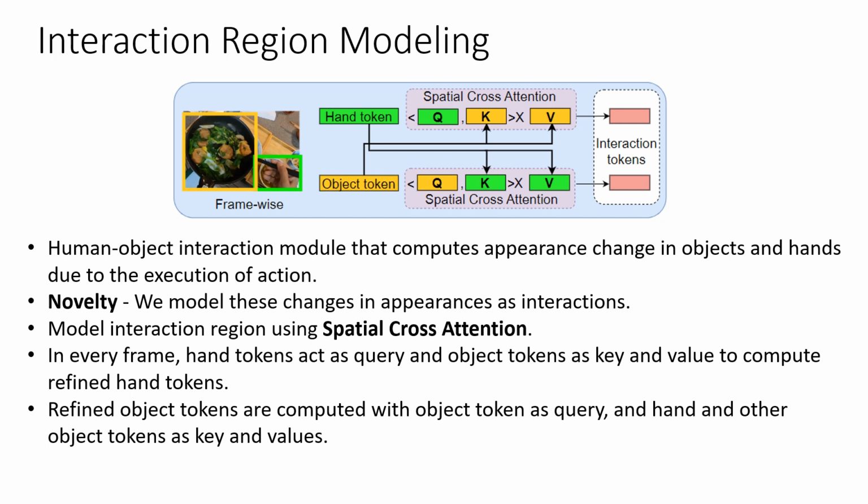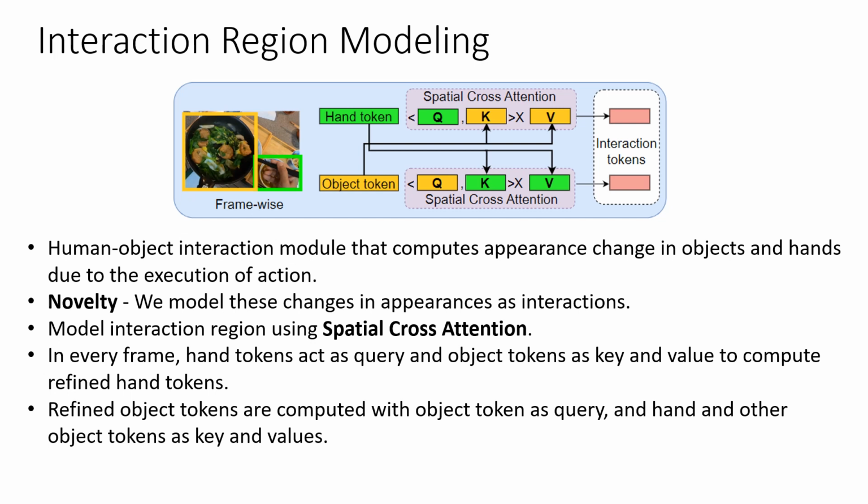For example, here we see that the hand is holding a chopstick. Now, there is an orientation of the hand which changes when it interacts with different objects. We use this change to determine what object is actually interacting with the hand. Here the hand is holding the chopstick, which would determine that the hand is in a certain pose. If the hand was holding a glass, it would be in a different pose.